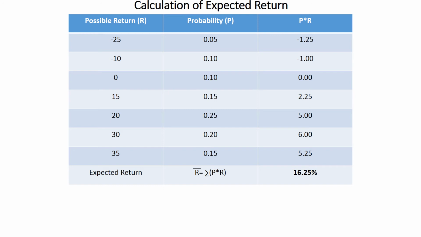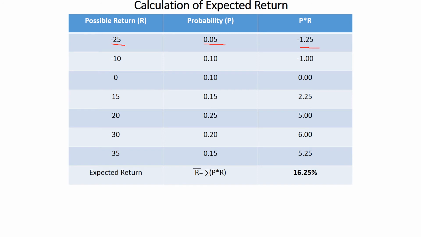Like that we calculate for all the values, and the summation of P into R is 16.25%. This is the expected return that we have calculated, a very simple calculation by multiplying R into P. Got it students? As I told you, the first one is minus 25 into 0.05, so how much do we get?